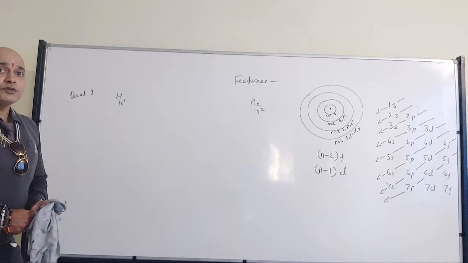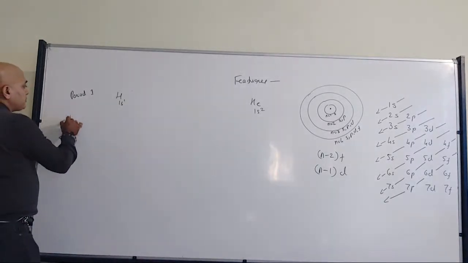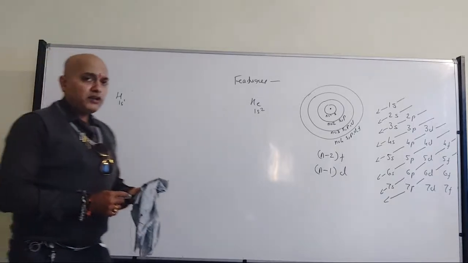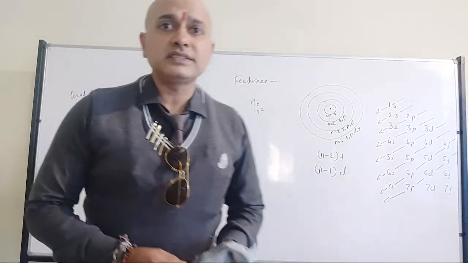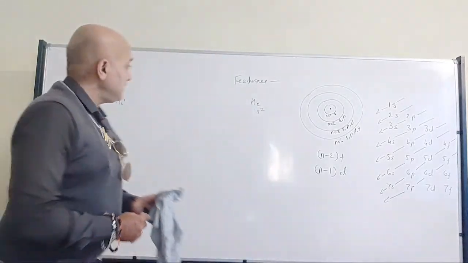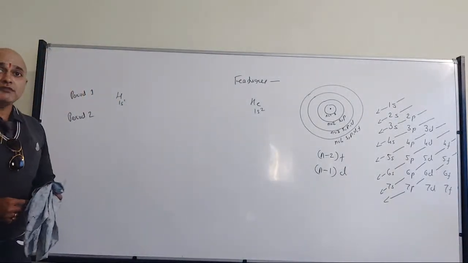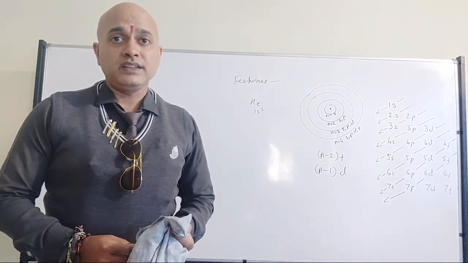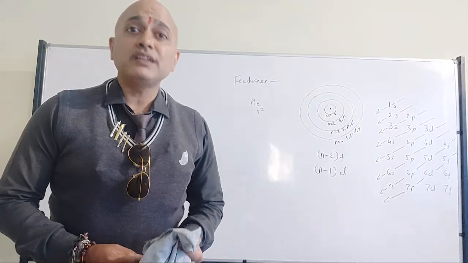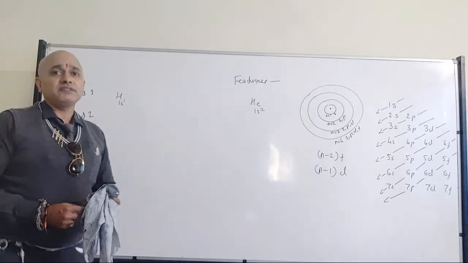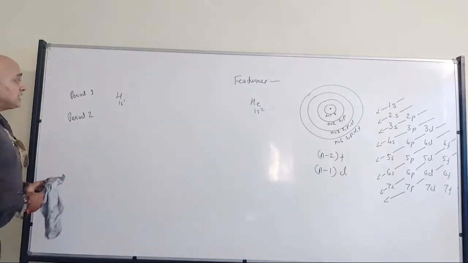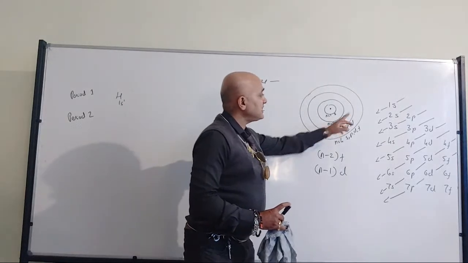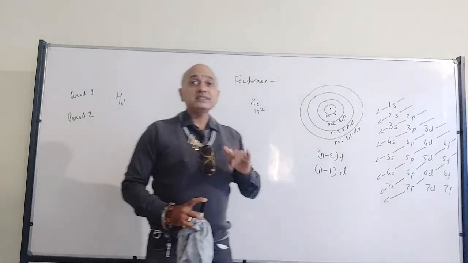So now we will move to period number 2. Now all of you know why only two elements are present in period number 1. You got the answer: that is because we are filling the S subshell with respect to energy level 1, and only the S subshell is available in energy level 1. Now, when it comes to period number 2, we have S and P.